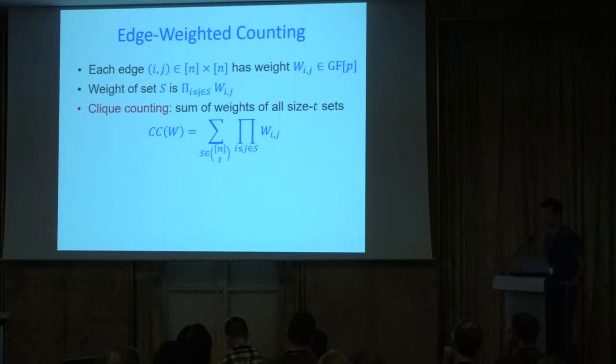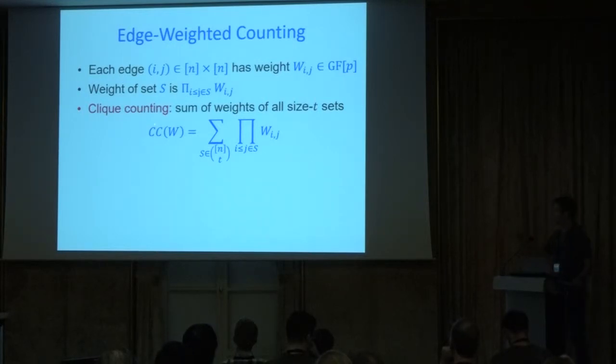this finite field. Okay? Now, for any set of t vertices, the weight of the set is the product of all the edge weights inside that set. So if an edge doesn't exist, its weight is 0, and then the weight of the entire set is 0. If the set is a clique, then all the edges have non-zero weight, and now the set has some weight that's not 1, it's something in the field. And now clique counting, once we know what the weight of a set is, is just summing up the weights of all the sets of t vertices. Notice the non-cliques have 0 contribution, the cliques in the graph have non-zero contribution, and that's what we're counting.